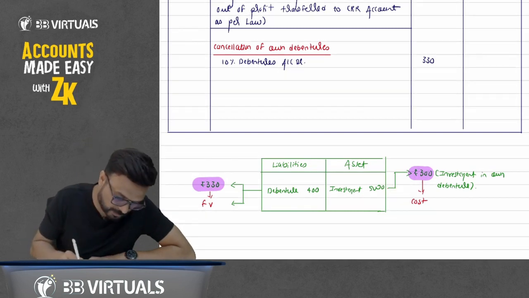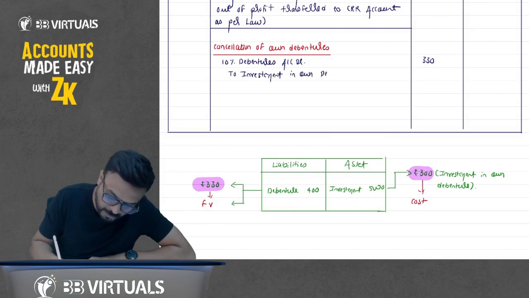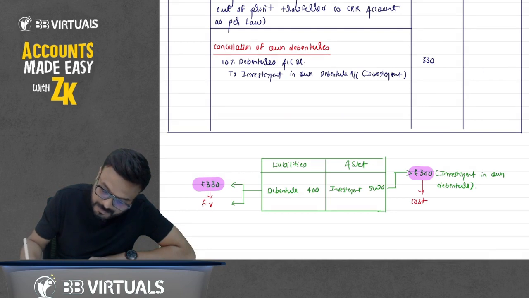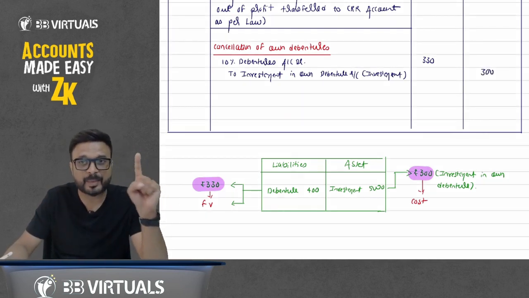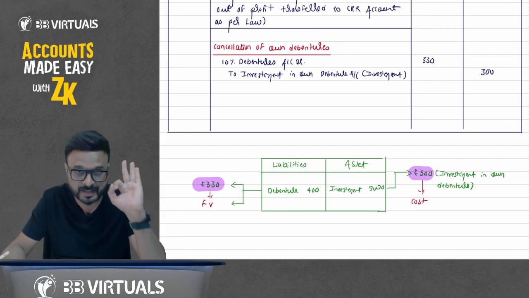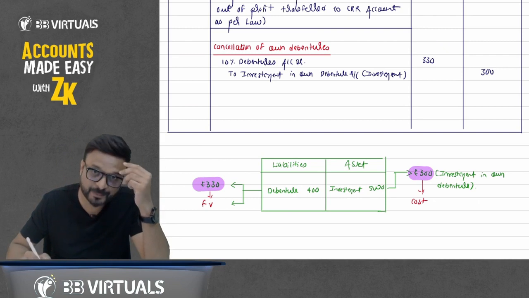So credit investment in own debenture account, which is 300. This account is a part of your investment in the balance sheet. So now we have cancelled the liability of rupees 330 against the asset of rupees 300.